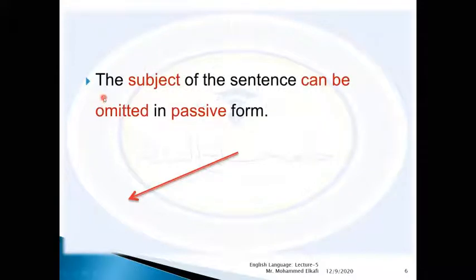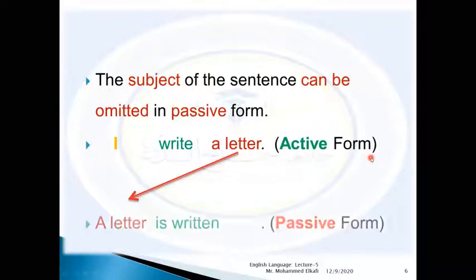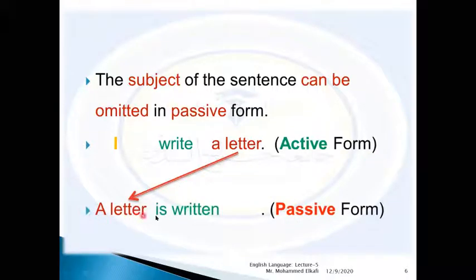Another form: the subject of the sentence can be omitted in the passive form. As you see in this example, I write a letter. This is the active form as we said in the previous example. And here, a letter is written. This is another form, and it's known as the passive form, okay? But here, as you see, there is no I. We didn't use the subject.